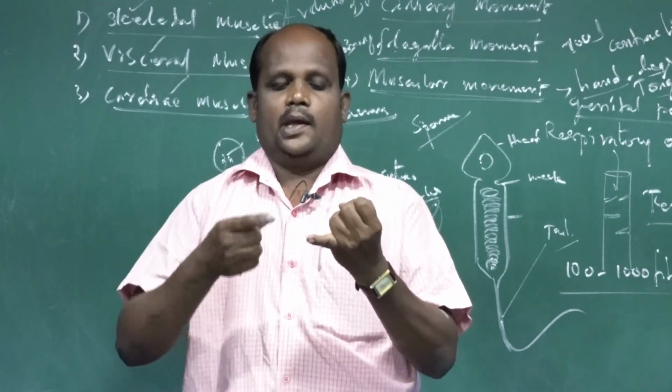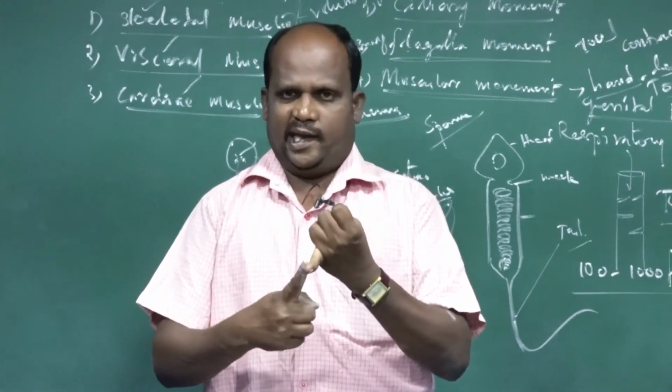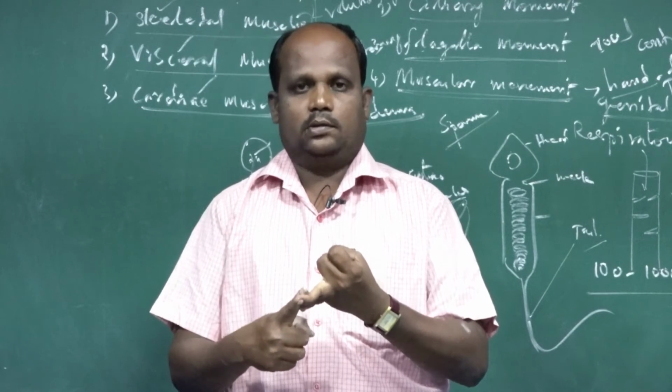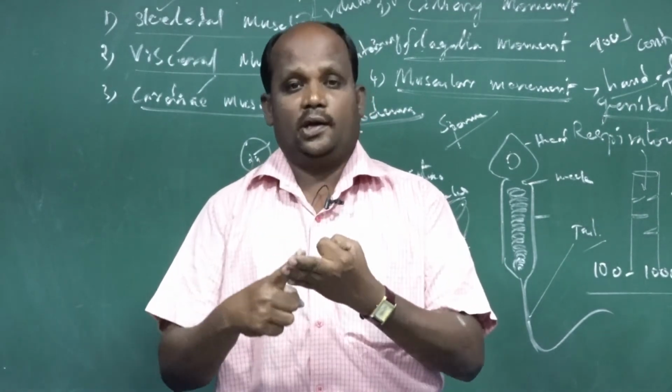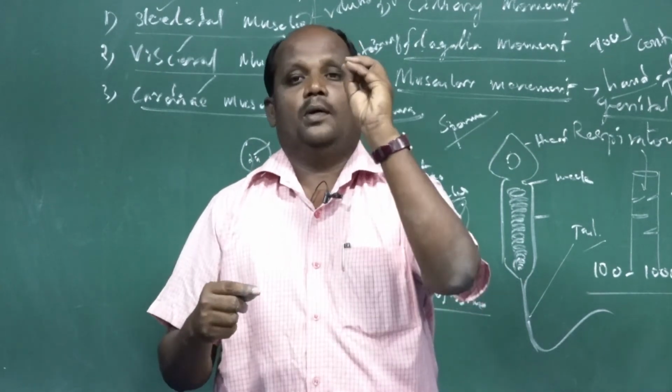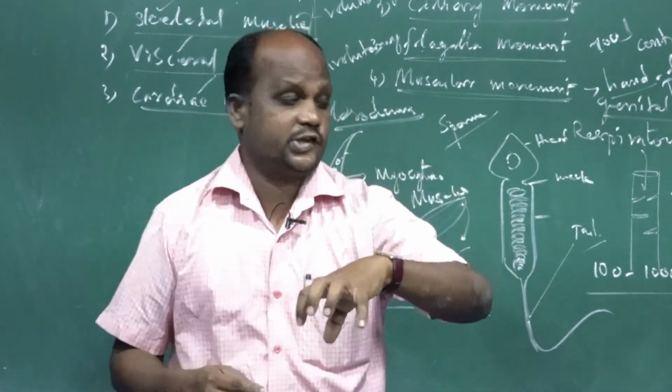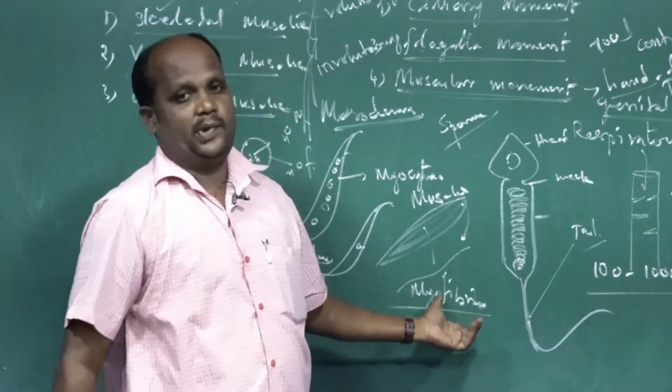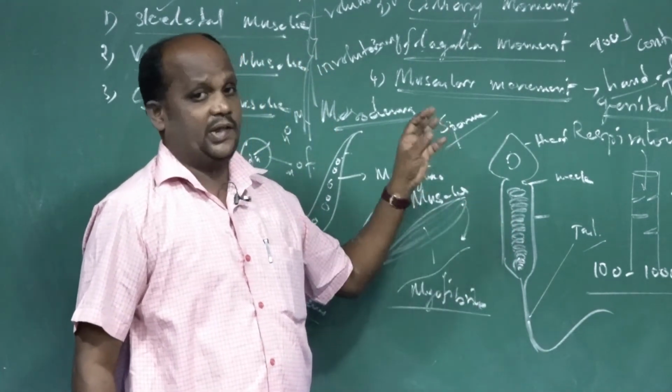One is myosin, second one is actin, third one is troponin, fourth one is tropomyosin. These 4 types of proteinous filaments are constructed in the myofibrils. Just listen, and I will draw the diagram on the board.